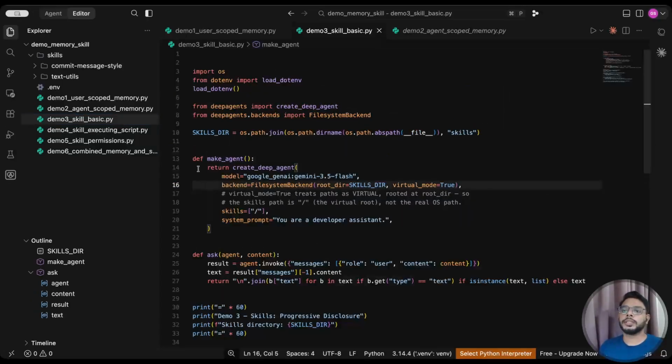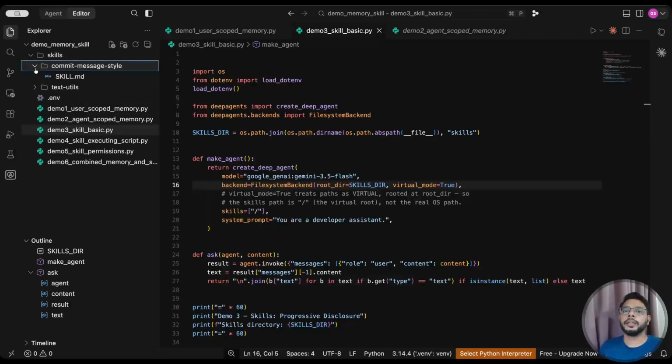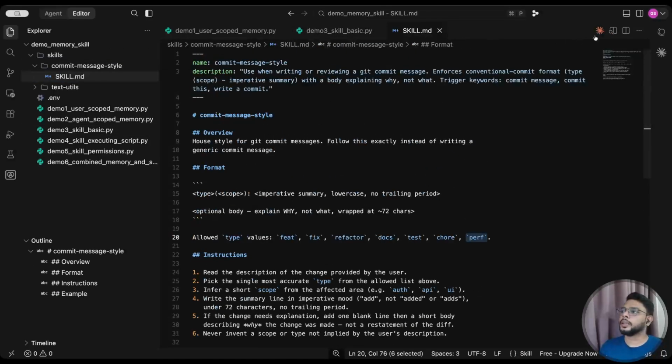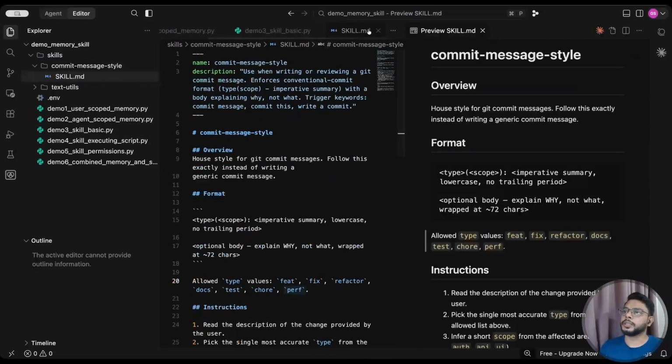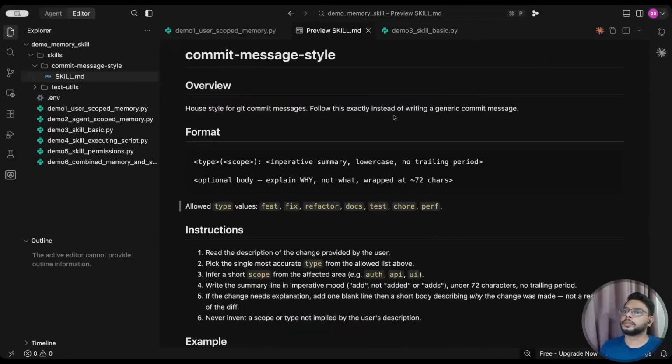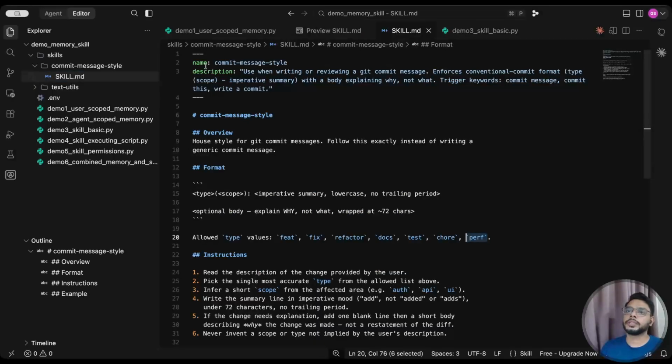Okay. So this is one example of skills. So I have created one skills folder. I have written two skills here. Let's check anyone here. So let's see skills.md for commit message style. Okay. Let me change the format here. Okay. See, so first, this is the way we write it. So we have a skills name and its description.